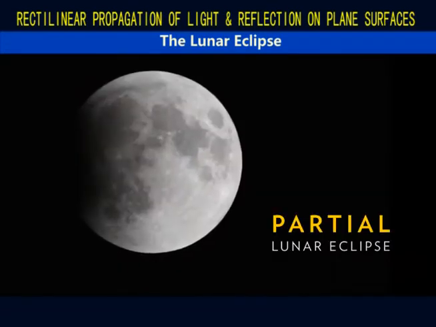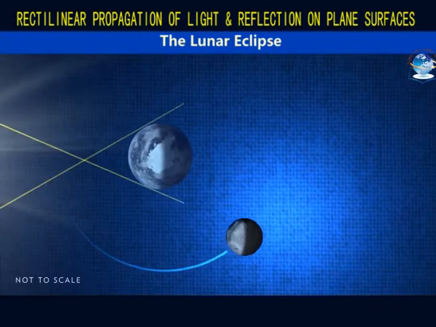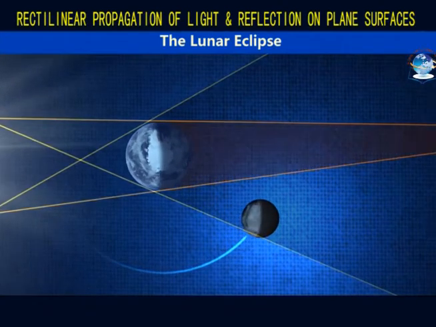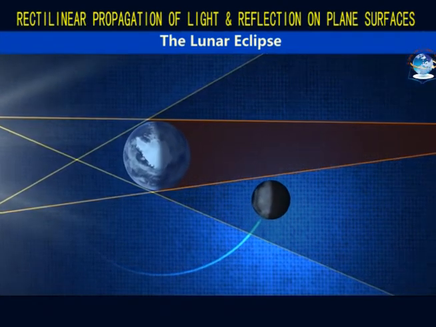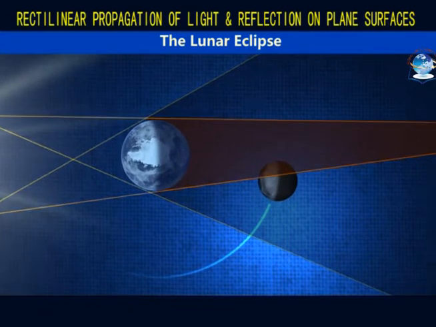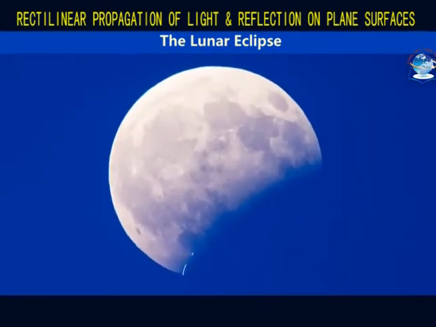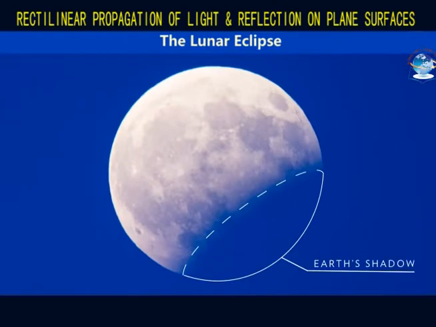A partial lunar eclipse occurs when the earth, moon and the sun don't perfectly align, so only a part of the moon passes into the earth's umbra. The earth's shadow appears very dark on the side of the moon facing the earth.